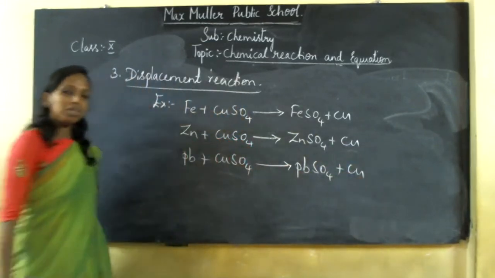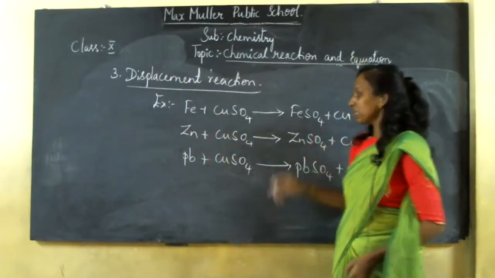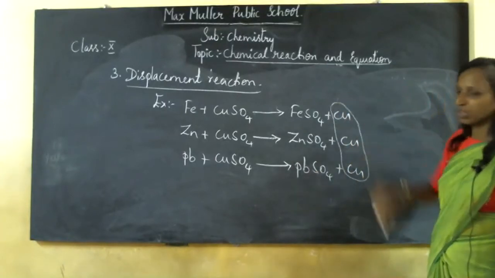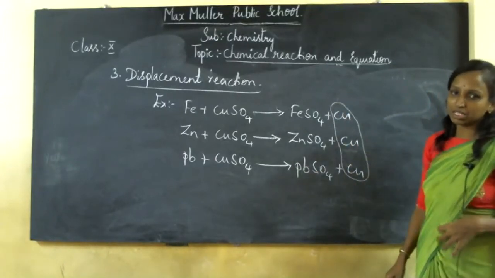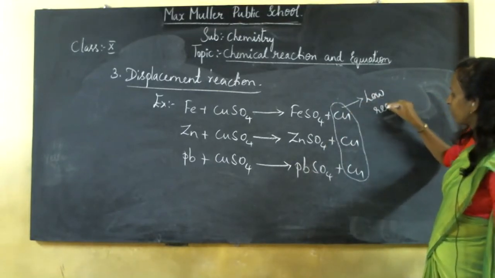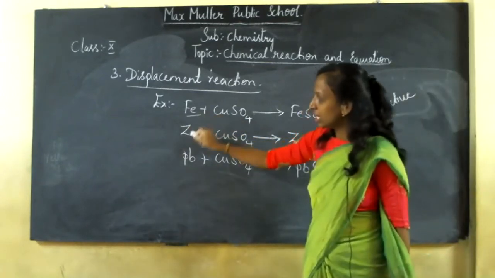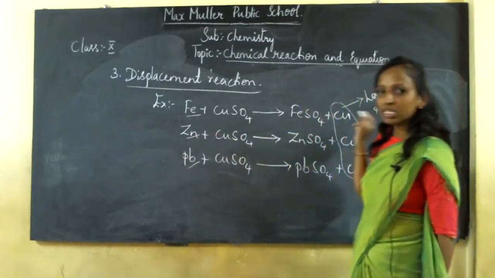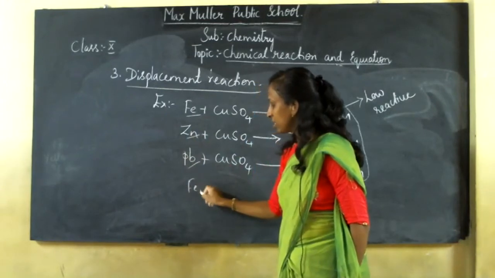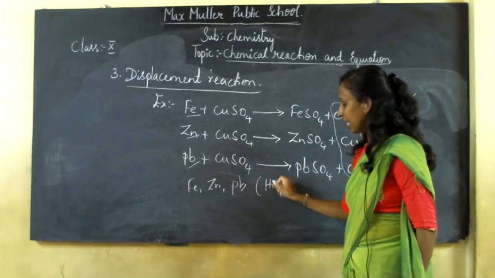So what is common in these examples is that copper is liberated out of it. Copper is out of the chemical reaction, right? So copper is considered to be low reactive compared to iron, zinc and lead. Copper is less reactive. Iron, zinc and lead are considered to be highly reactive.